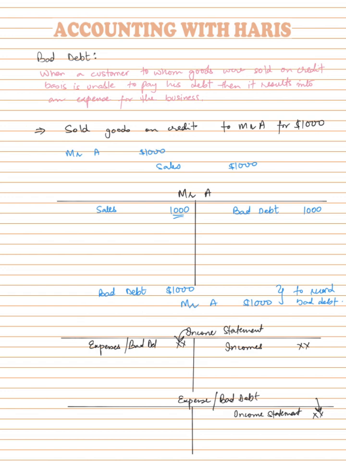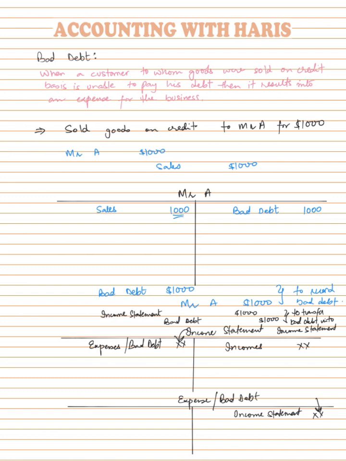The bad debt account is getting credited and the income statement is getting debited. So our transfer entry would look like this: income statement is debited by $1,000, and bad debt is credited by $1,000. The second entry is made in order to transfer bad debt into the income statement.